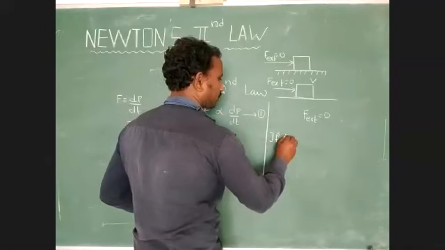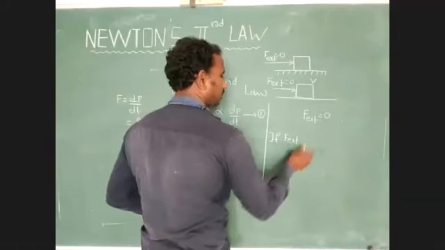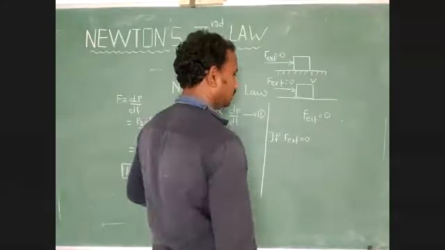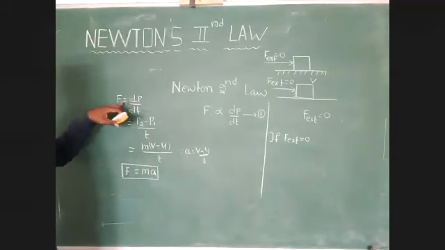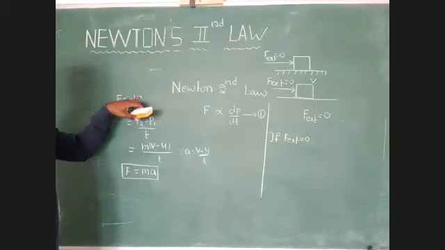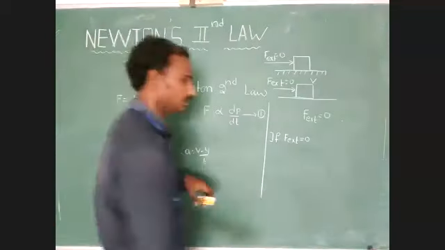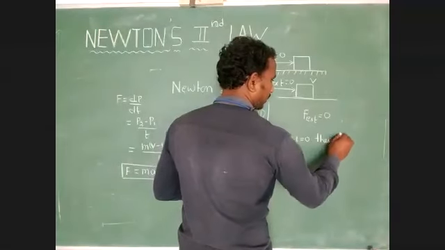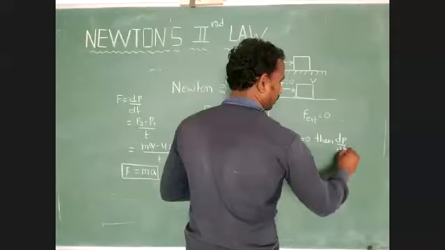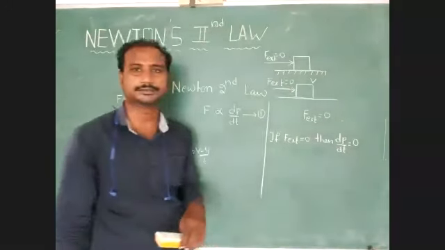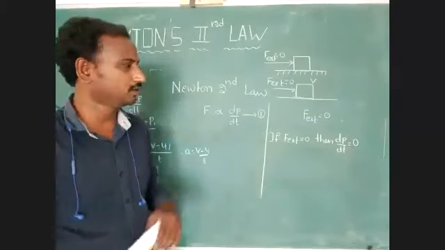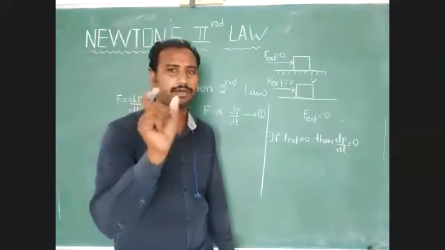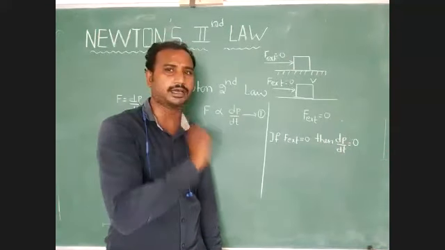If external force is equal to 0, then the rate of change of momentum is equal to how much? Then the rate of change of momentum dP by dt is equal to 0. Yes or no? The rate of change of linear momentum is equal to 0. Just identify here one logical mathematical condition.